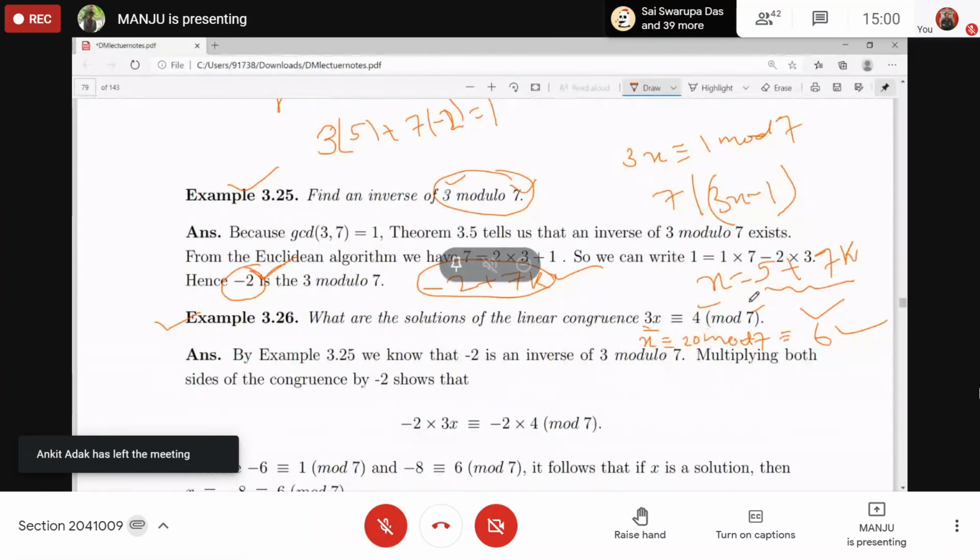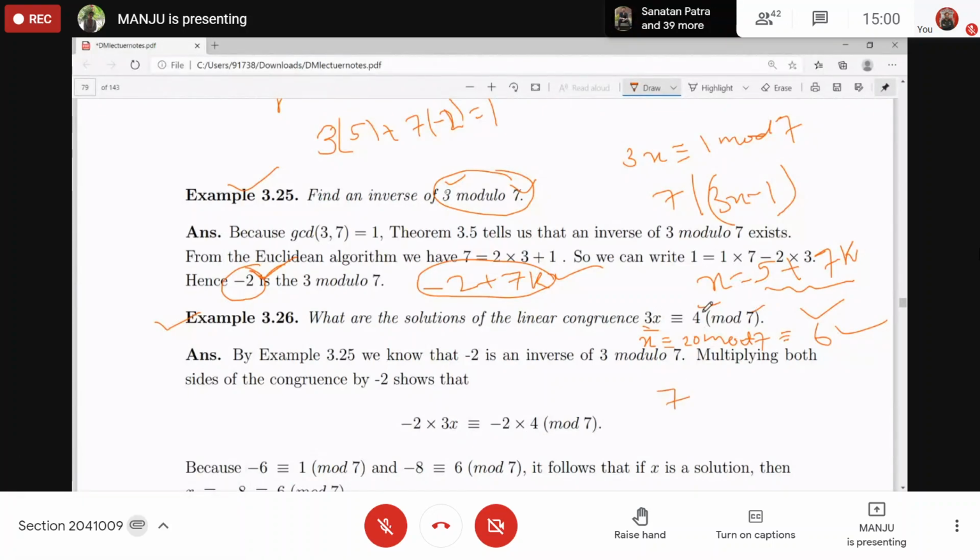Another way is that m divides ax minus b. That is, 7 divides 3x minus 4. What is the value of x that satisfies this? 6. Understood? Yes, ma'am.